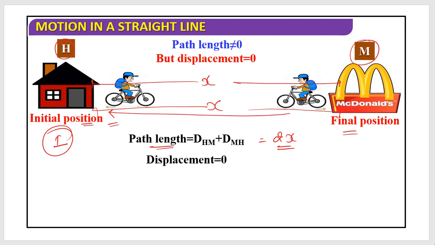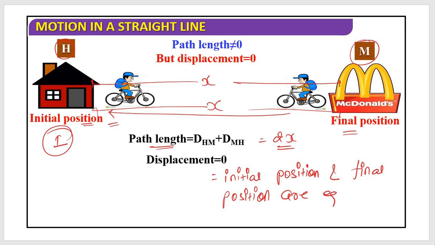But what is the displacement in this case? Think. Your initial position and final position are equal, and when they are equal, displacement is 0.